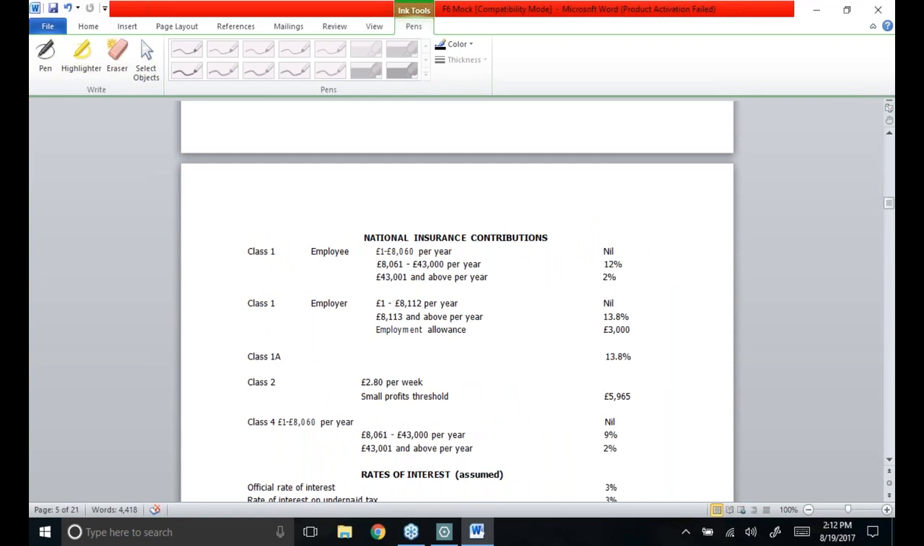So here class 4 NIC rates are given to you people in front of you. For calculating the class 4 NIC, we'll have to check whether the profit is 8060 or less than this, on which no NIC has to be paid. If your earning is in between 8061 to 43,000, then a rate of 9% has to be applied, and all those earnings over and above £43,000, a rate of 2% has to be applied. So I'll be calculating this MCQ with a few people.